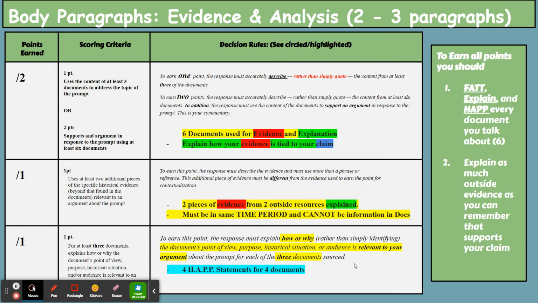The second point you get, or the third point, really, the second section down here, is your outside evidence point. You must stick 1 piece of outside evidence in each of your body paragraphs.